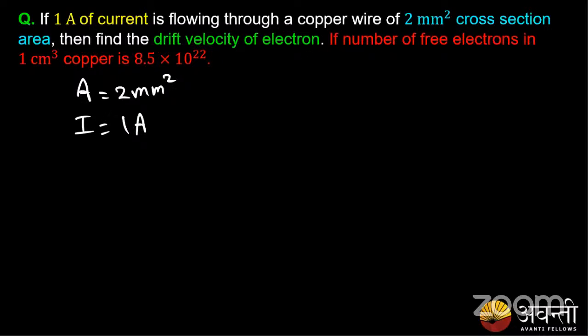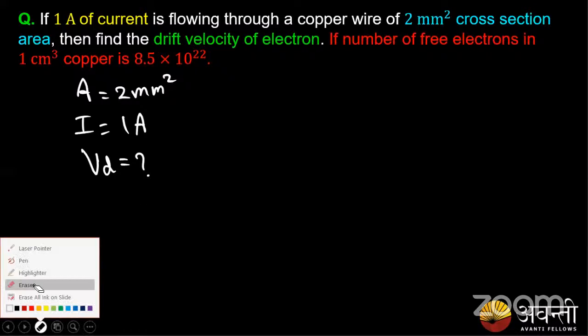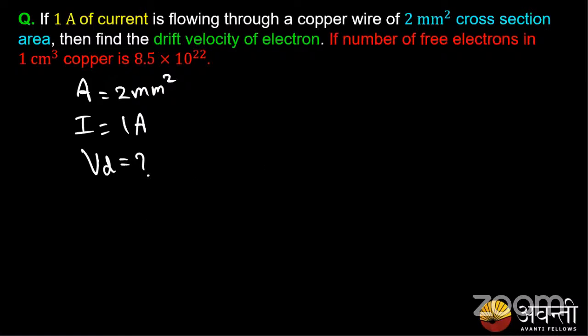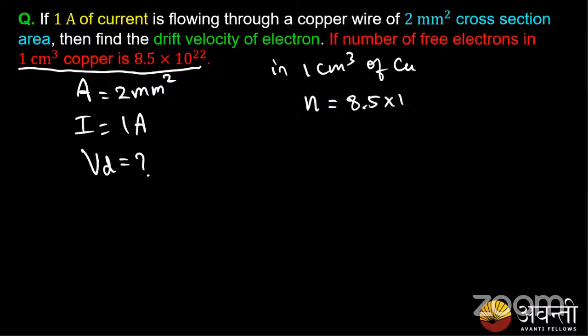Now, what is the drift velocity, Vd? To find the drift velocity, we know I is equal to NEAVd. They have also given one more data: the number of free electrons in 1 centimeter cube of copper, n, is 8.5 into 10 power 22 per centimeter cube.